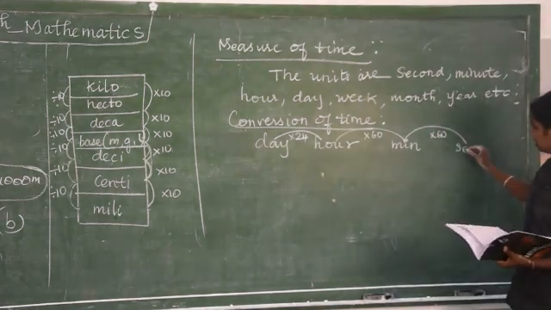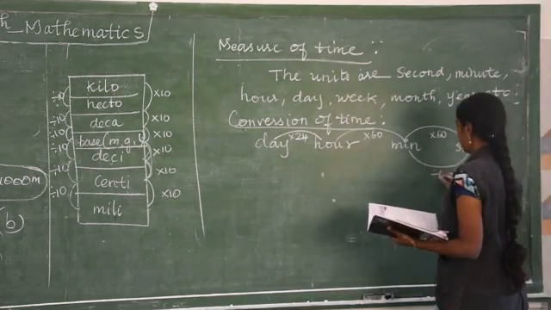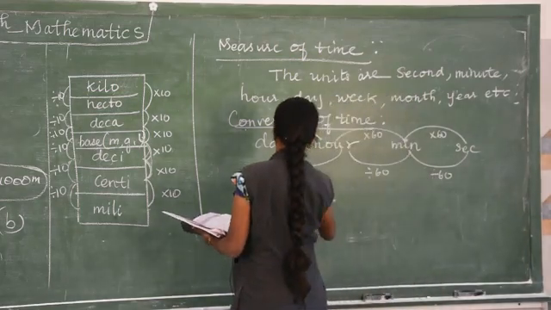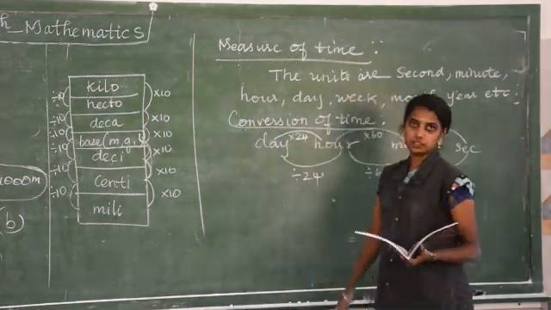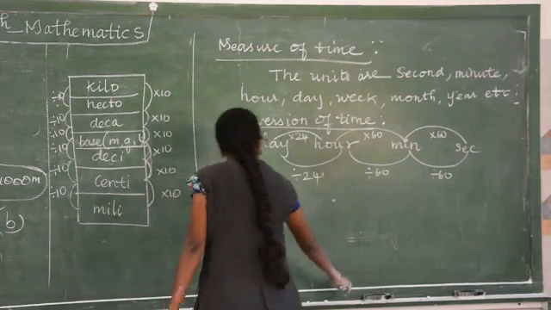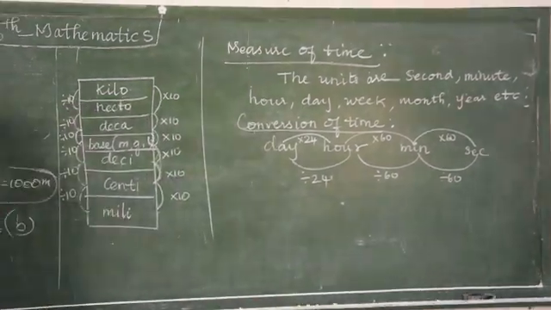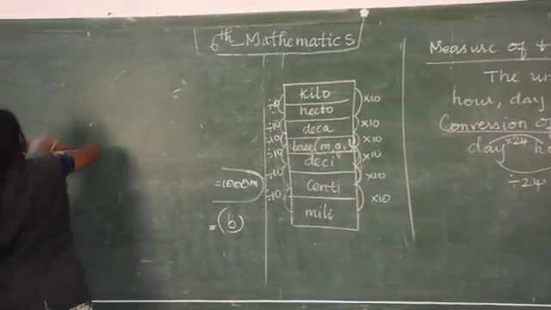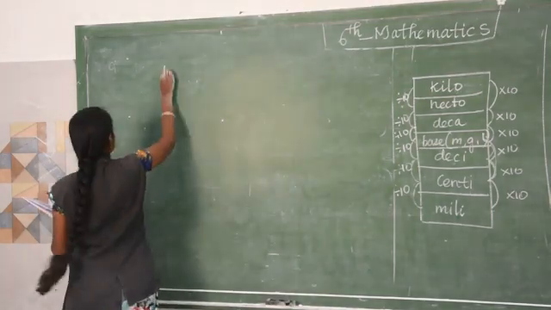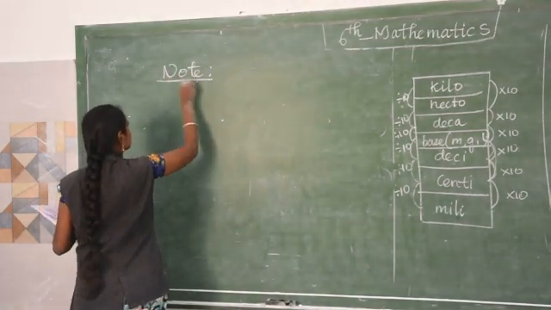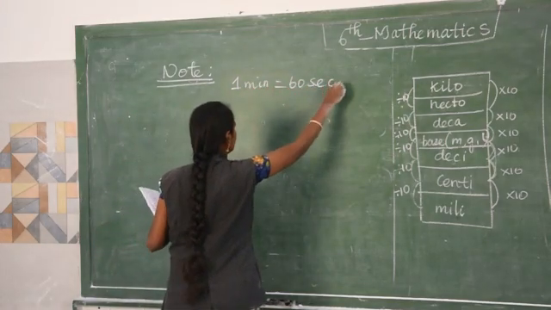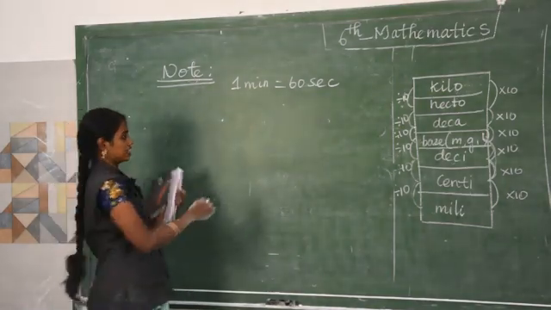If we go for the reverse order, what will you do? Divide. Okay, this is conversion of time. Before we go for this, you must know something. 1 minute equals how many seconds? So 1 minute equals 60 seconds. Okay, the basic thing, 1 minute equals 60 seconds.